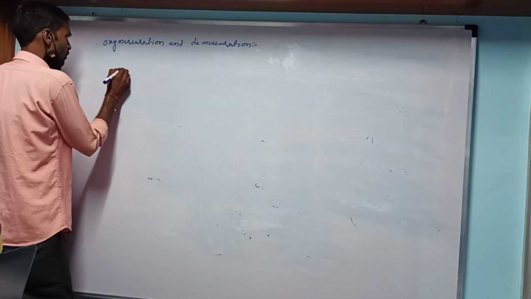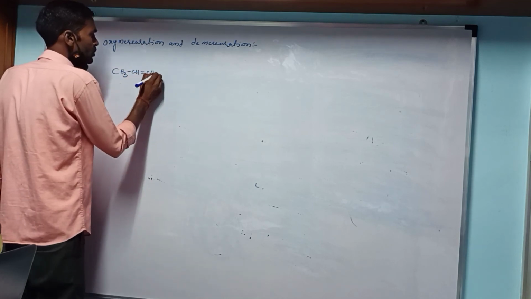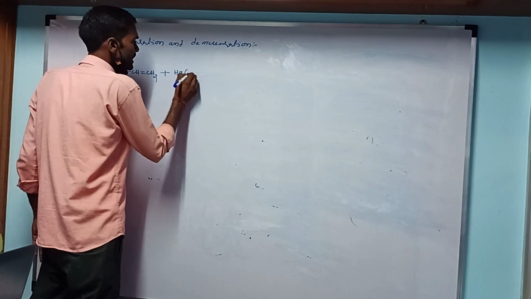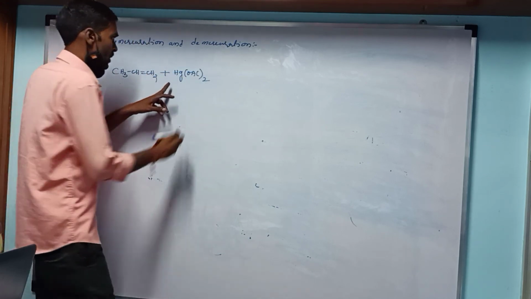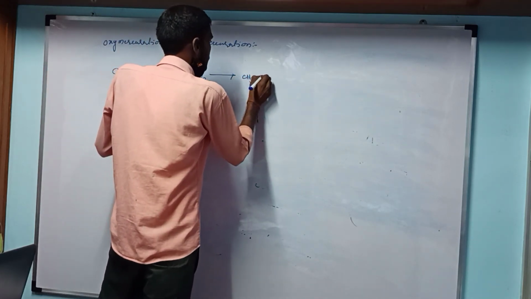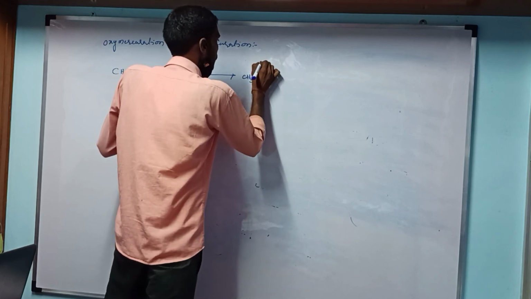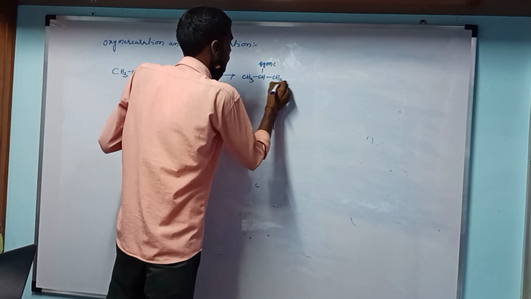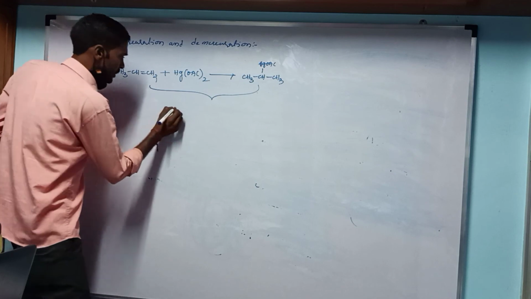For example, the compound is CH3 CH double bond CH2. It reacts with Hg(OAc)2, mercury diacetate, to produce the compound CH3 CH(OH) CH2 HgOAc. This process is called oxymercuration.